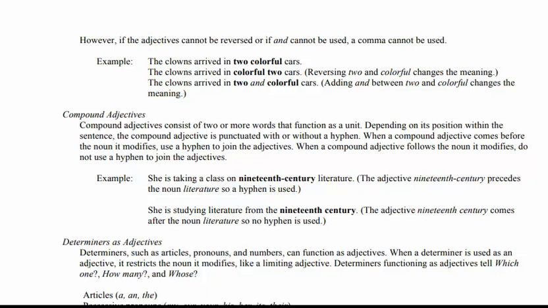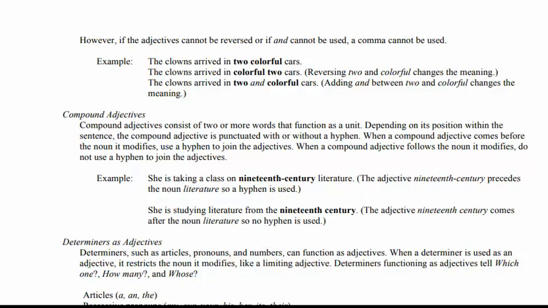By the name compound, it is also related to two or more words that function as a unit, depending on their position within the sentence, and the compound adjective is punctuated with or without a hyphen. Yes, compound means that two or more words are used and they act as a group. They function as a unit. Depending upon the position of their components in the sentence, they are punctuated, maybe with a hyphen or without a hyphen, right?